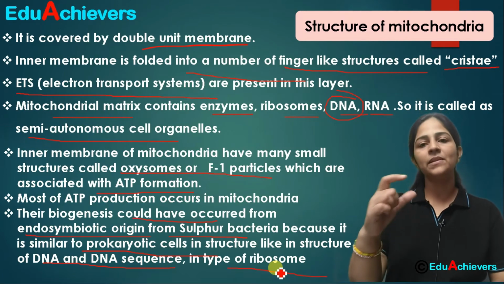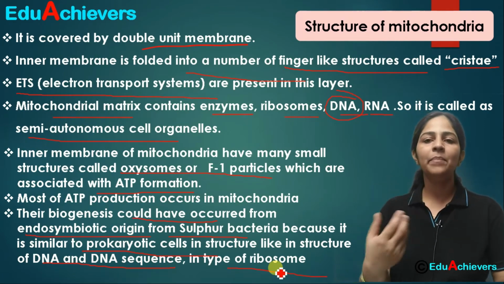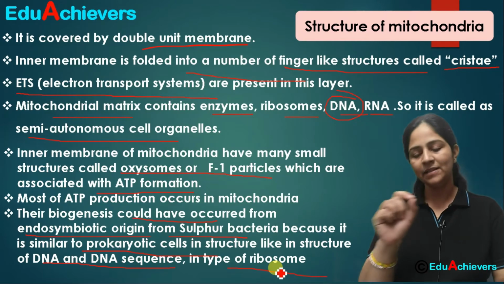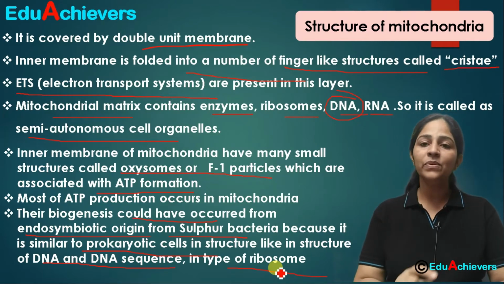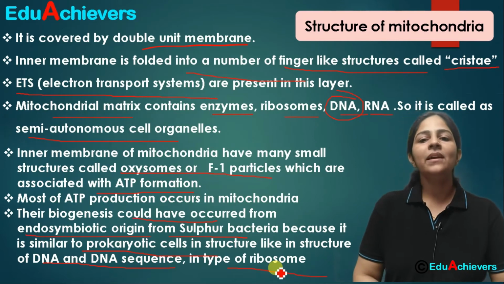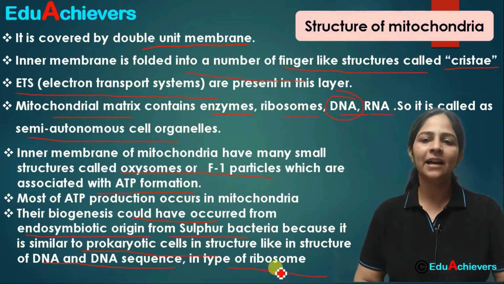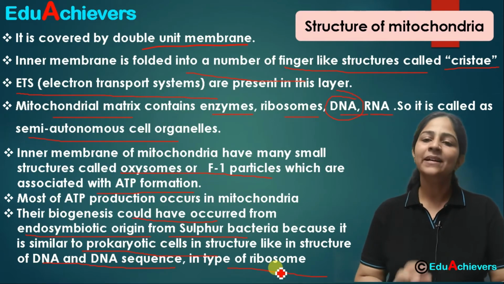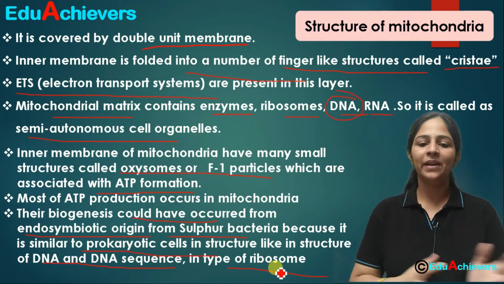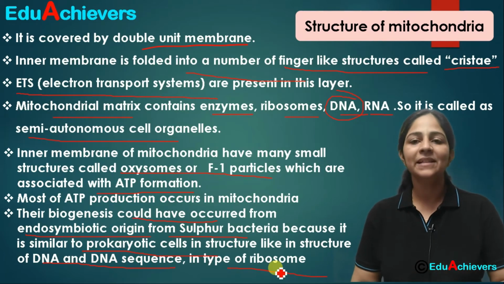Okay, जब organelles को study करते हैं when they are put into some machine, then where they are sedimenting उस accordingly unit calculation होता है. So 70s ribosomes भी similar हो रहे हैं. So there are some of the scientists who say that this might have occurred from endosymbiotic cells between eukaryotic and prokaryotic, some of the bacterial cells.